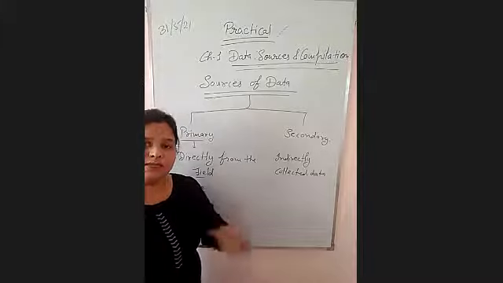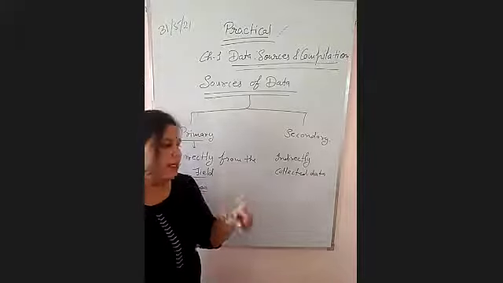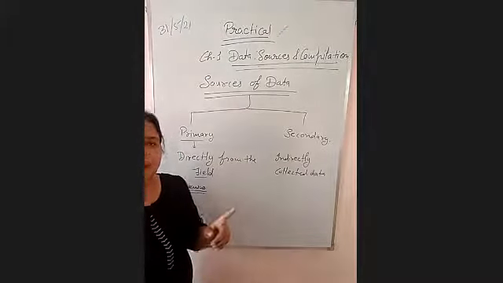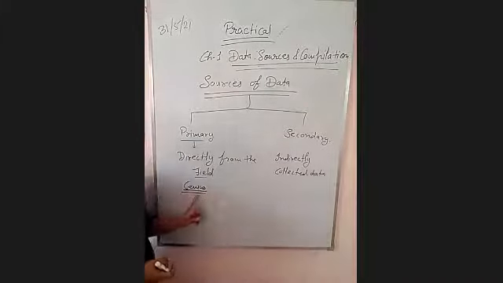And income also. All these questions are asked by the government in the census.